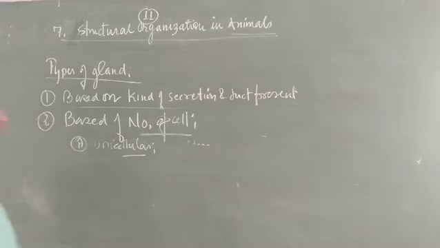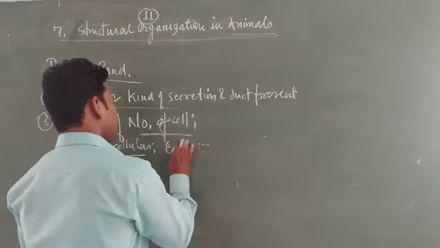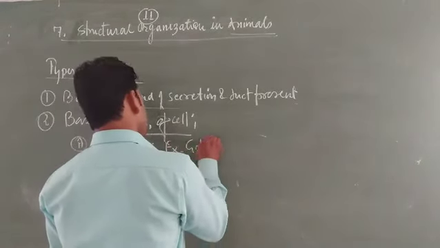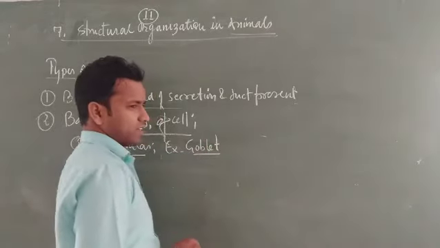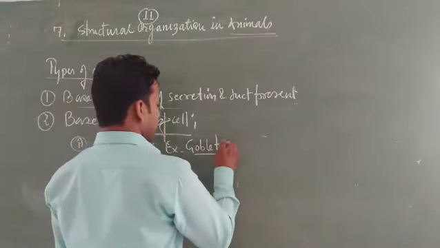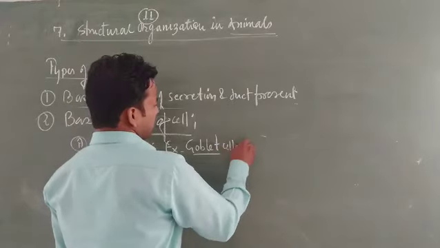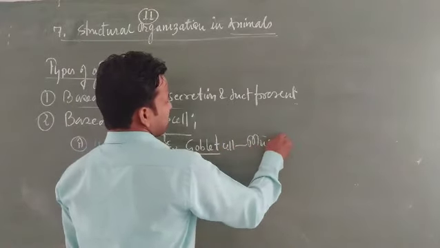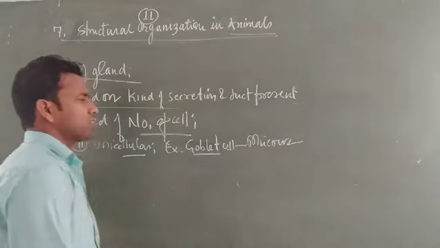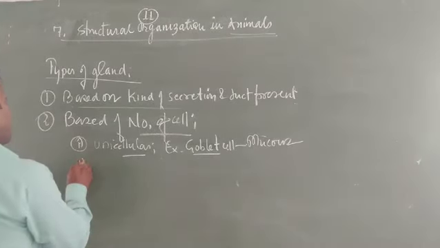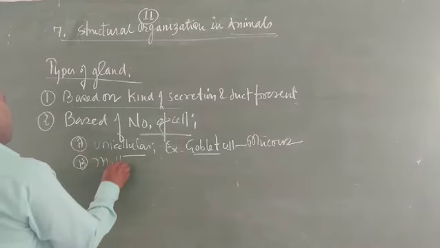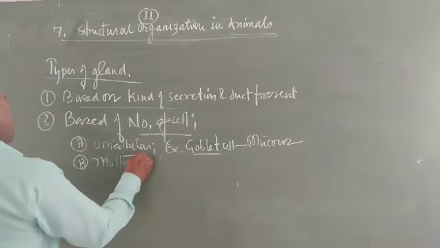Examples are goblet cells. Goblet cells are present in the lining of the epithelia, the inner linings like the intestinal tubes. The goblet cells release mucus that lubricates the internal wall of the intestines. The goblet cell is considered under the category of unicellular gland, and the glands which are made up of many cells are called multicellular glands.